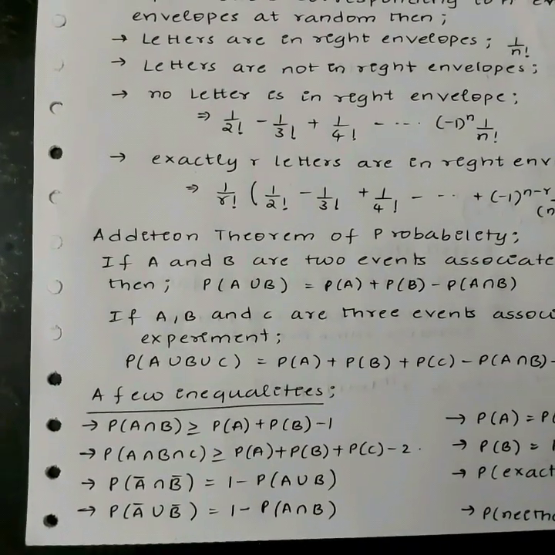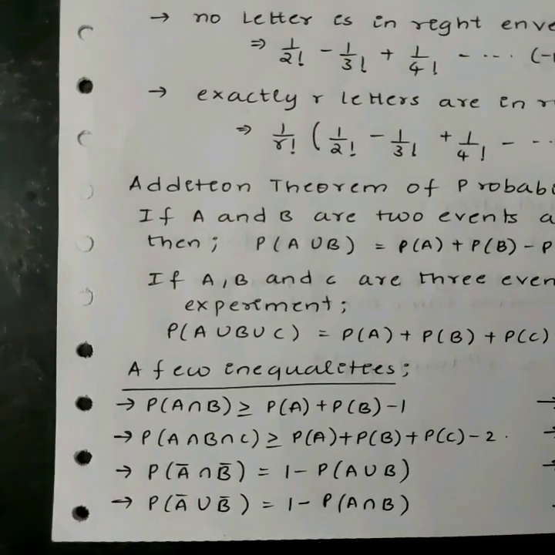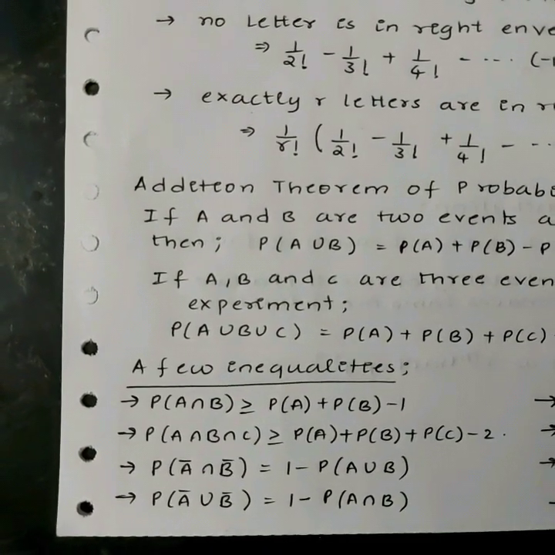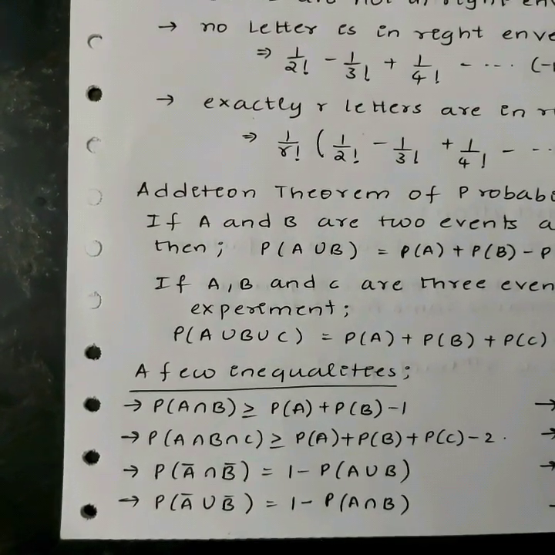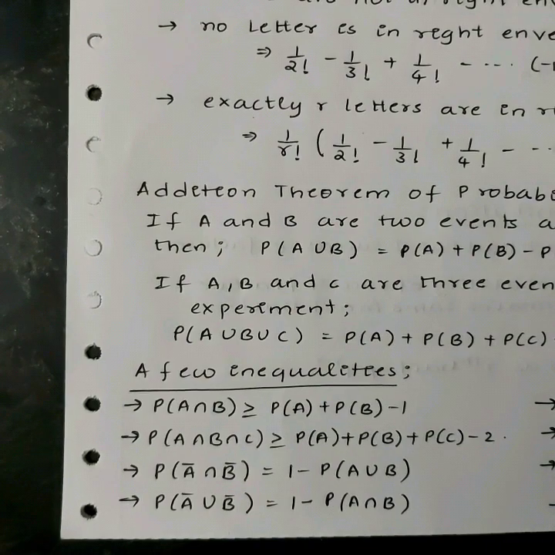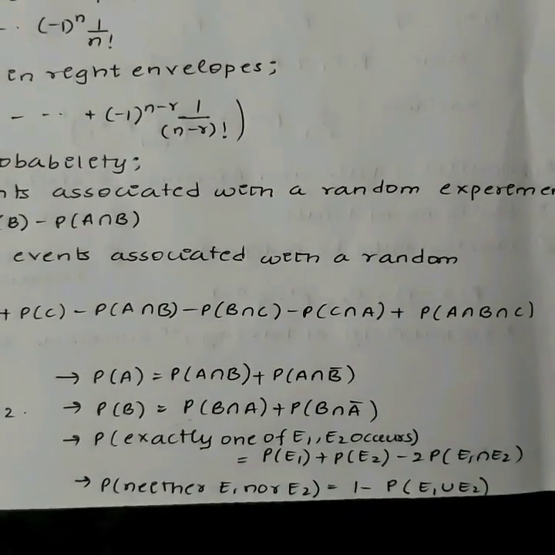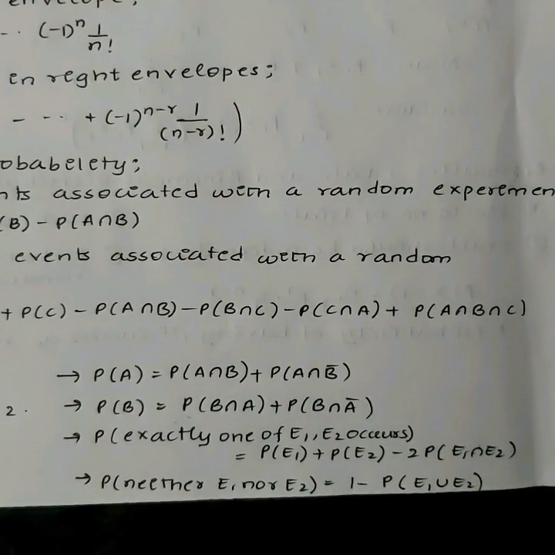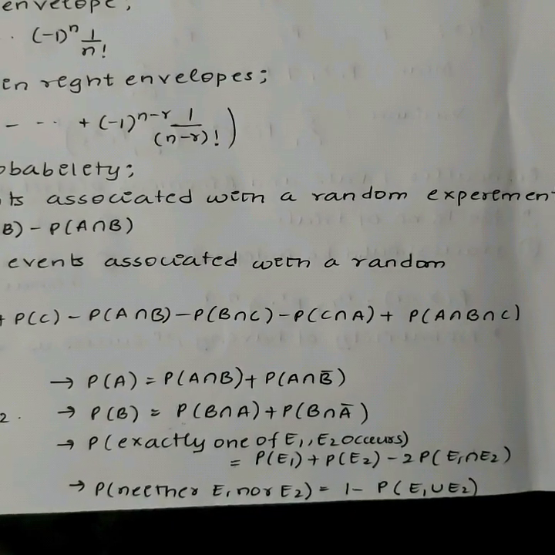A few inequalities. P of A intersection B is greater than or equal to P of A plus P of B minus 1. P of A intersection B intersection C is greater than or equal to P of A plus P of B plus P of C minus 2. P of A bar intersection B bar is 1 minus P of A union B. P of A bar union B bar is 1 minus P of A intersection B. P of A is equal to P of A intersection B plus P of A intersection B bar. P of B is P of B intersection A plus P of B intersection A bar.